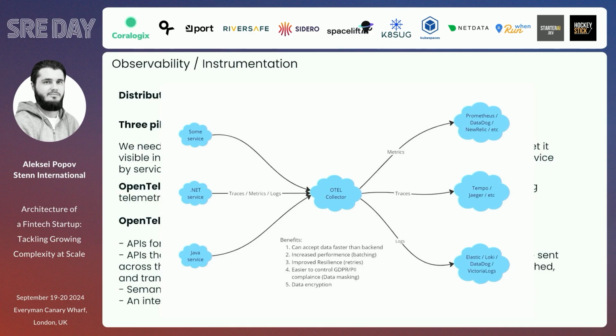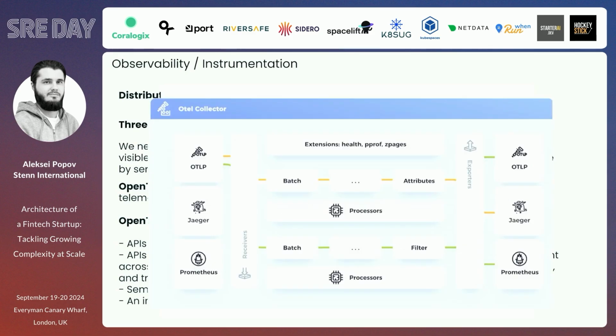Easier to control GDPR, PII, and many other things. Complicated from legal, sometimes requires some proper understanding. Just by having data masking and data encryption, we can have our data encrypted before sending somewhere and decrypting that after that. And the OTel collector is a very simple thing. You just have a few things in the architecture.